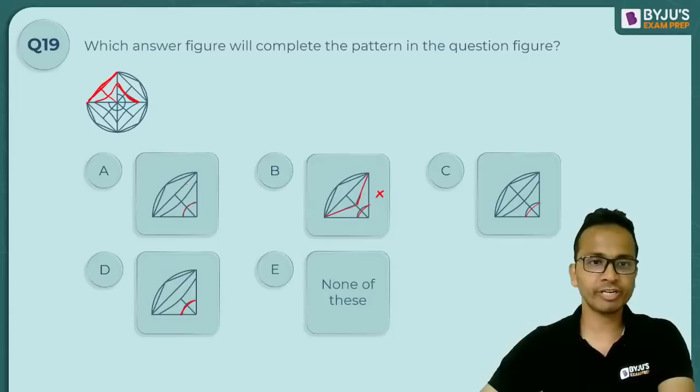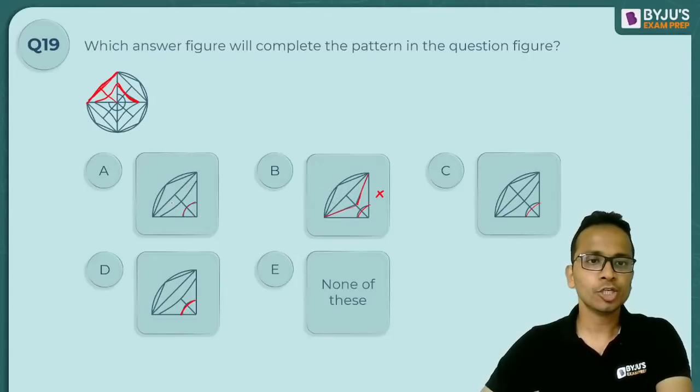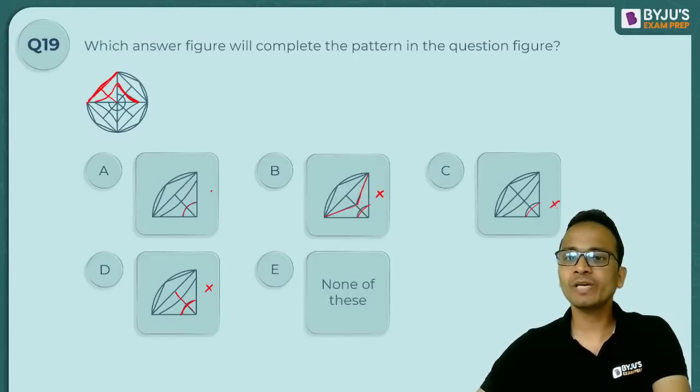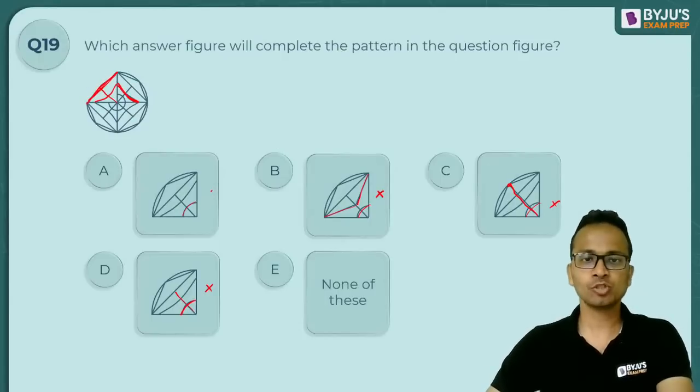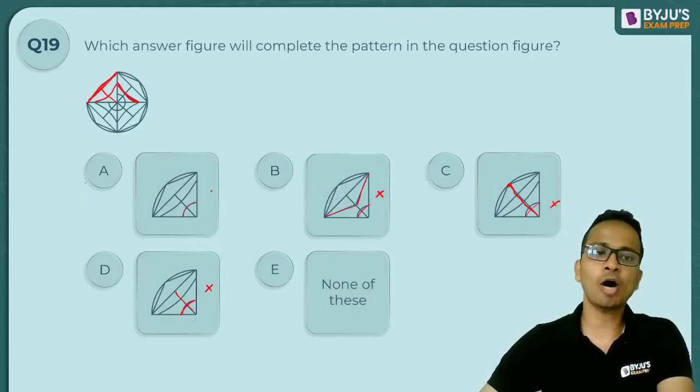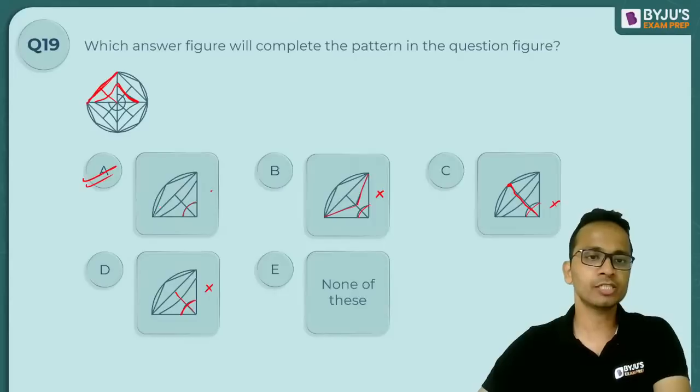So these are the two straight lines. Option D is eliminated because this line is not complete. Option C will also be eliminated because this line is going up till the outer circle. It should not be there. So B, C and D, these options are eliminated. And option A will be the correct answer because it is satisfying the other criteria as well.